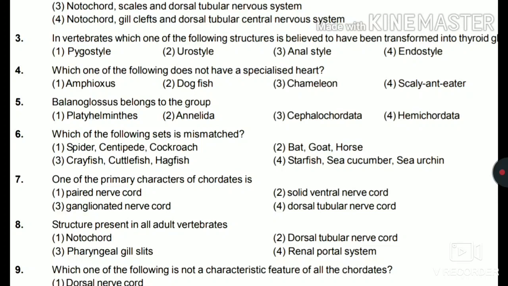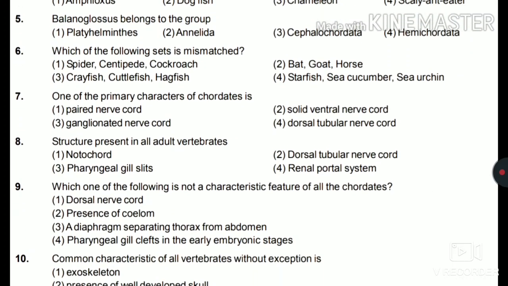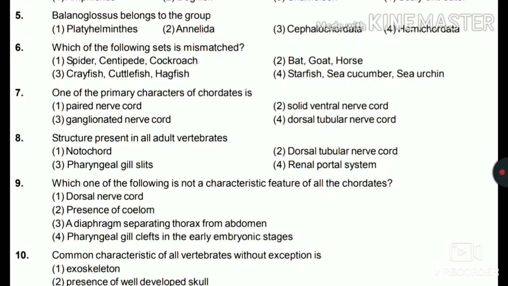Fifth, Balanoglossus belongs to the group Platyhelminthes, Annelida, Cephalochordata, or Hemichordata. So we all know that Balanoglossus belongs to phylum Hemichordata. So the answer is option number 4. Sixth, which of the following sets is mismatched?